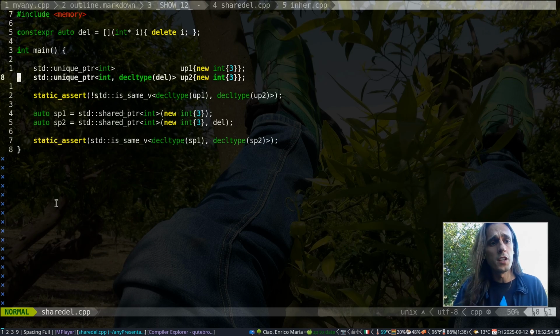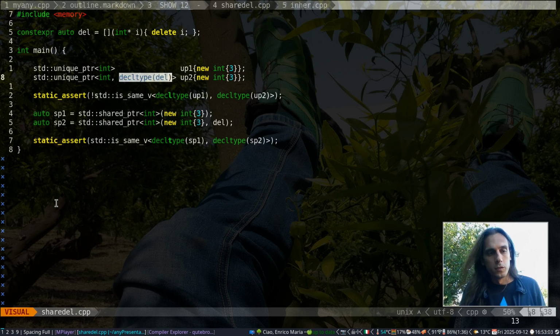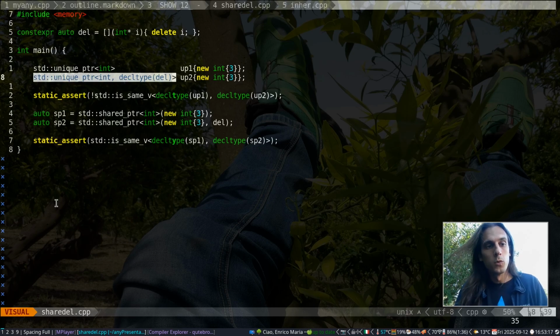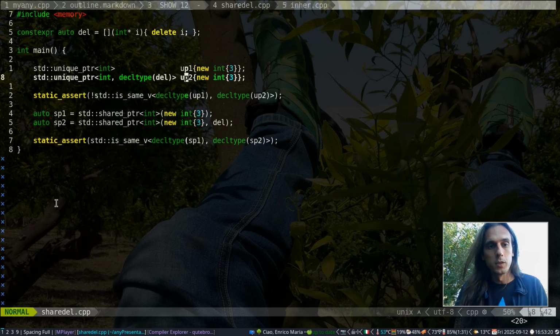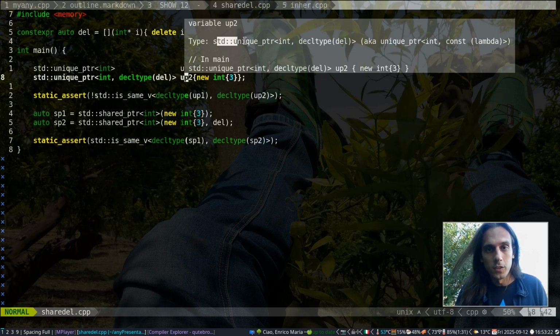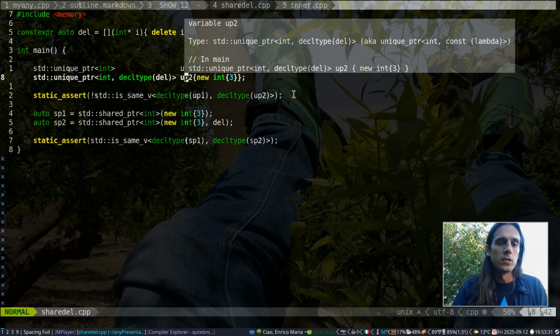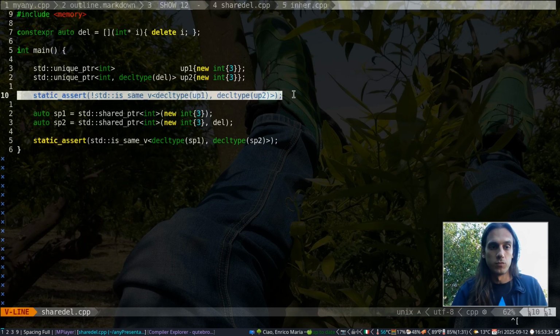But the way it is passed to the unique pointer is via the type. We pass the deleter, actually the type of the deleter, as part of the type, as a template argument to the unique pointer. So it becomes part of the type. And indeed, these are the types: up1 has type unique pointer of int, and up2 has type unique pointer of int, comma, another type. You can ask the IDE and it will tell you that. This is not unique pointer of int. This is something else. It's unique pointer of int, comma, another type, the type of the deleter. So these are different, and this static cast here is telling us, yes, they are different types.